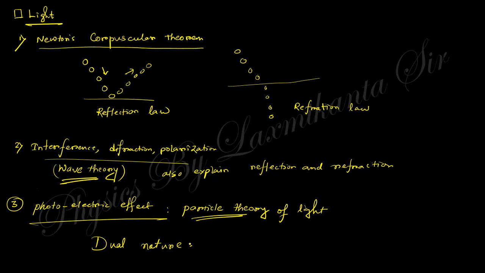This dual nature is not only in light. It is for all bodies. That means all bodies have two natures, wave nature as well as particle nature. So this is wave-particle duality.